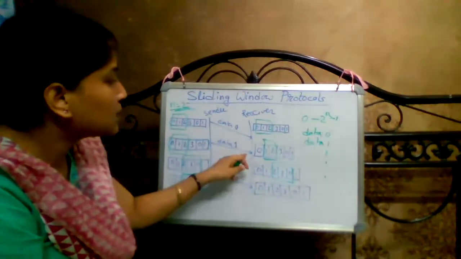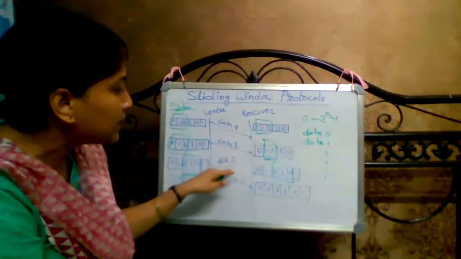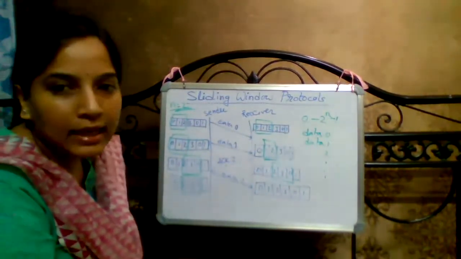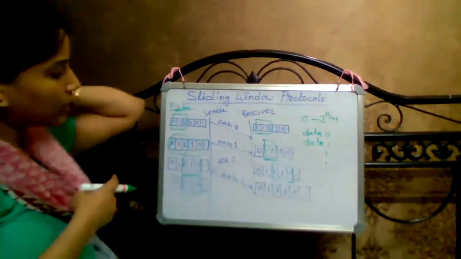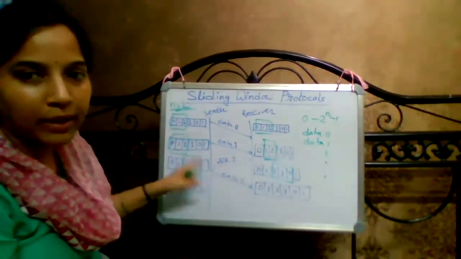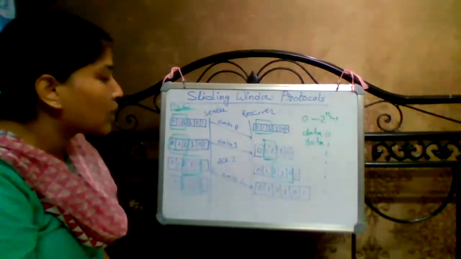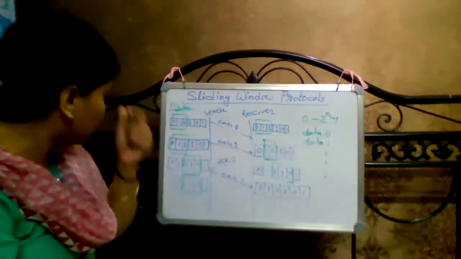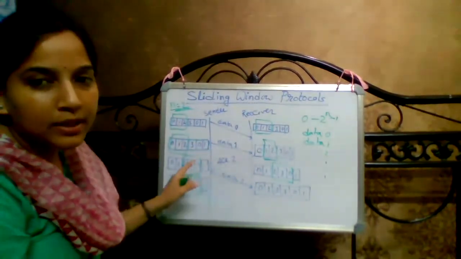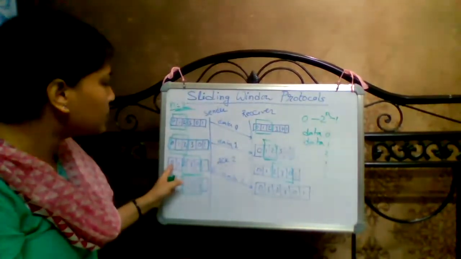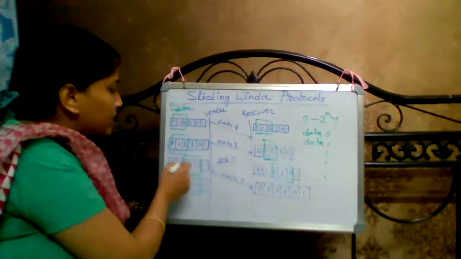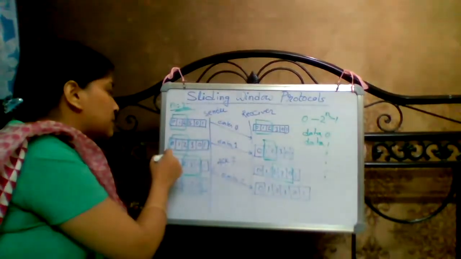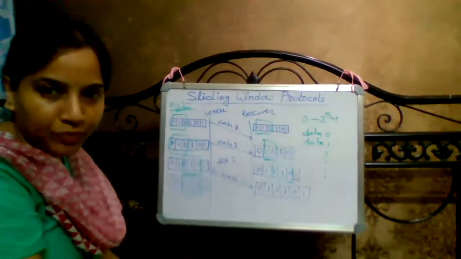Now suppose in the meantime, after receiving data frame 1, the receiver sends ACK 2. The acknowledgement is cumulative. When ACK 2 is received by the sender, it means the receiver has already received frame number 0 and frame number 1.